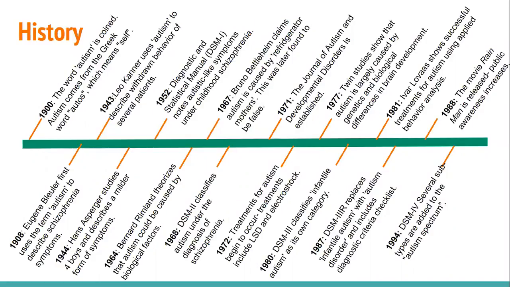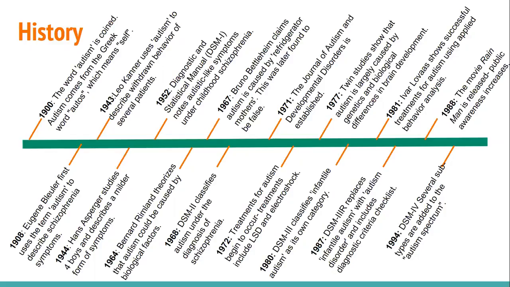The word autism was coined in 1900. Autism comes from the Greek word autos, which means self, which is where that word came from. Then in 1908, Eugene LORourke first used the term autism to describe schizophrenia symptoms. Later in 1943, a man named Leo Kanner used autism to describe withdrawn behavior of several of his patients. At the same time, in 1944, Hans Asperger studied 4 boys and described a milder form of symptoms, similar to Leo Kanner's.